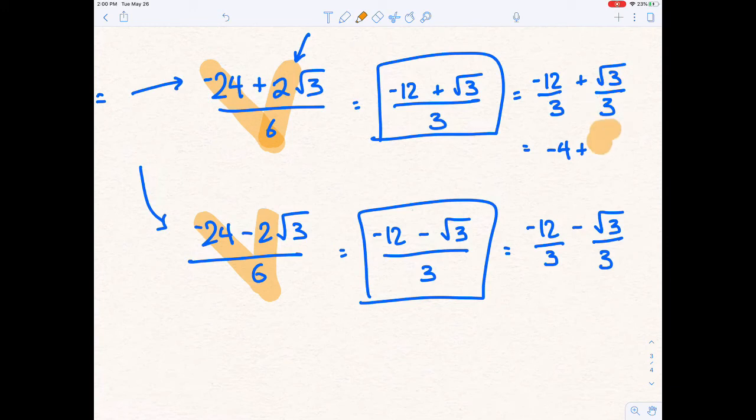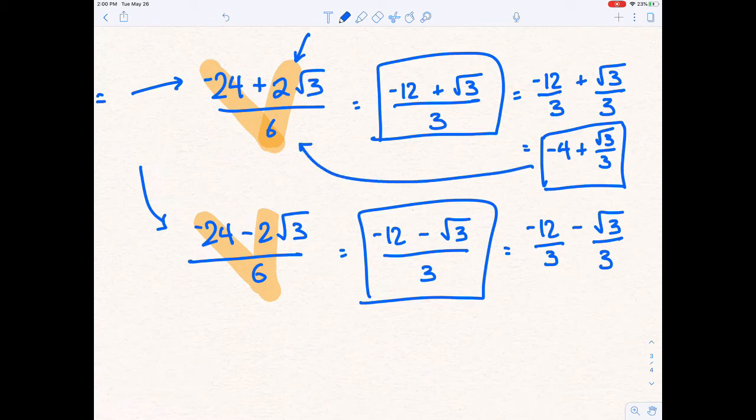So what you're going to get is the square root of 3 over 3. And this would be a different way to write the answer. Now, could you have come up with that right off the bat? Probably, but I'm showing it a couple different ways, right? So here comes the negative version of this. You could have negative 4 minus the square root of 3 over 3.